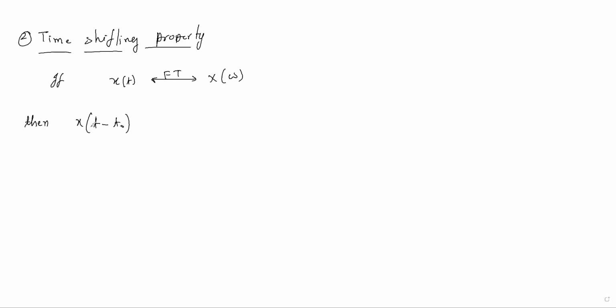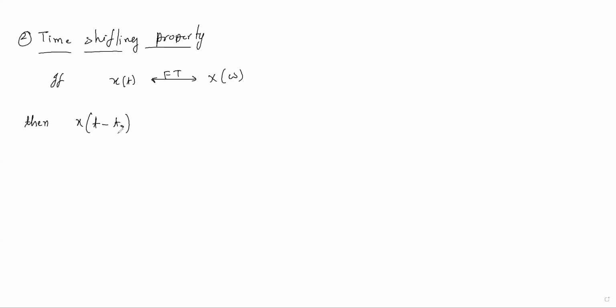Time shifting property. What does it say? It says if small x(t) has the Fourier transform capital X of omega, then if we subtract some quantity from the time domain, this means the signal will be right shifted, is it not?